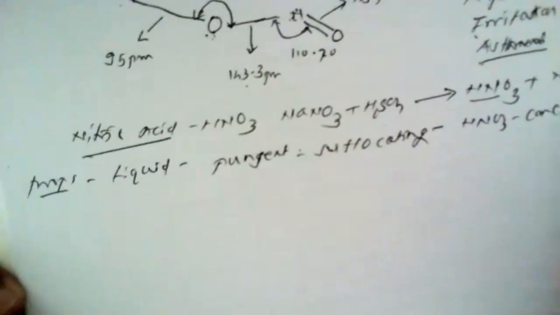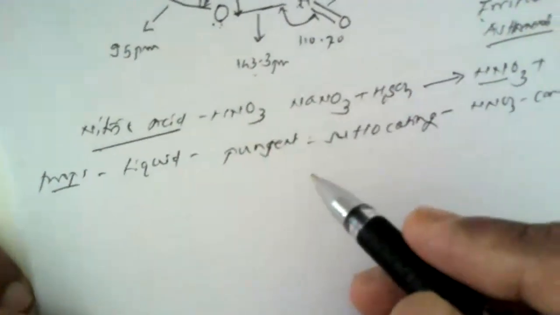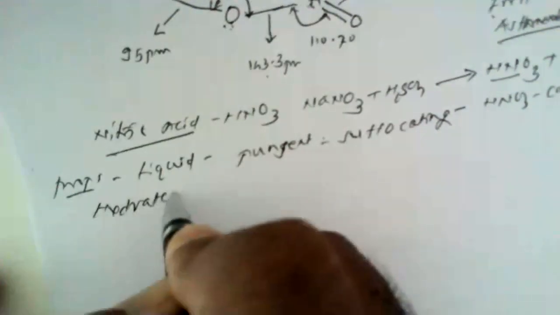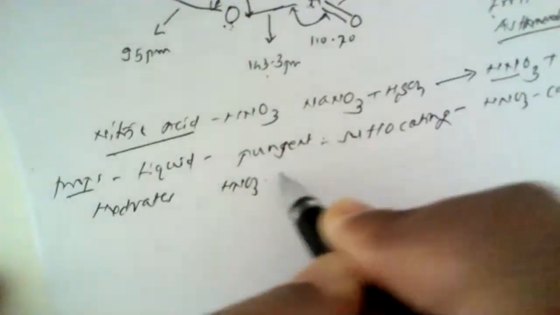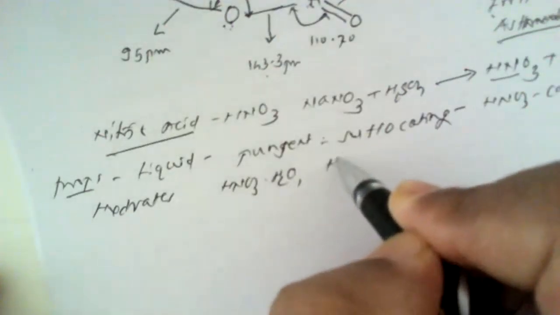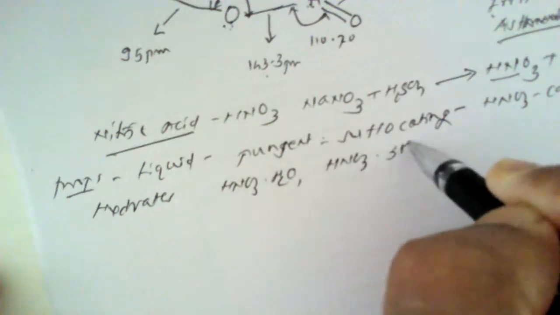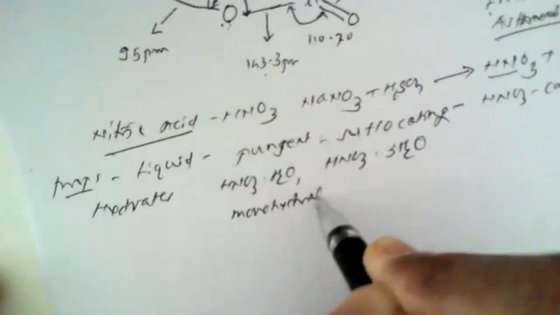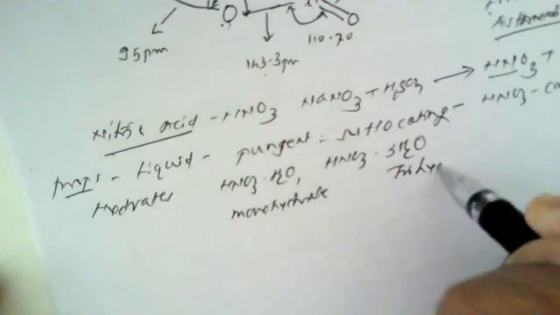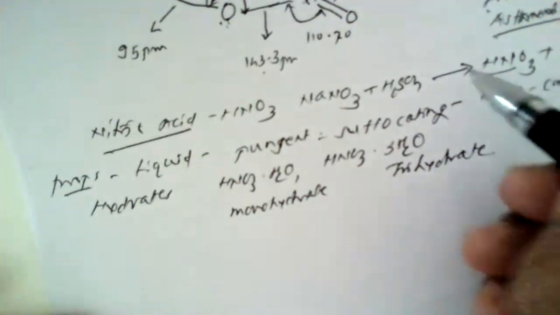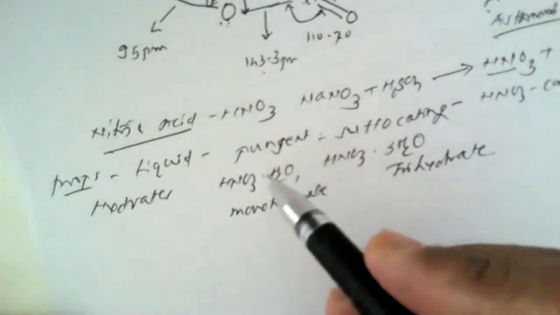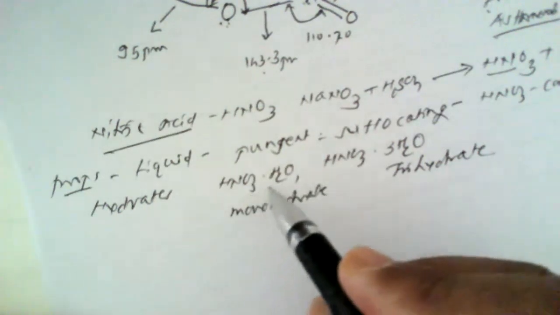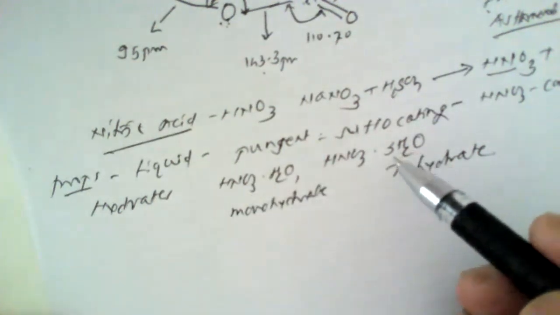Nitric acid can form two solids with water. That means it can form hydrates, for example HNO3·H2O and HNO3·3H2O, that is nitric acid monohydrate and nitric acid trihydrate, because it contains 3 water molecules. So it can form hydrates with water, that is HNO3·H2O and HNO3·3H2O.